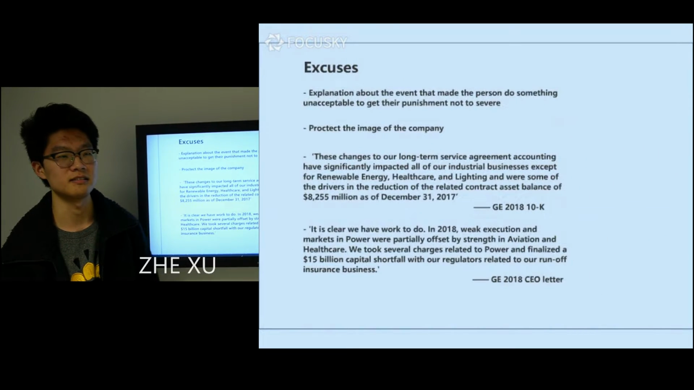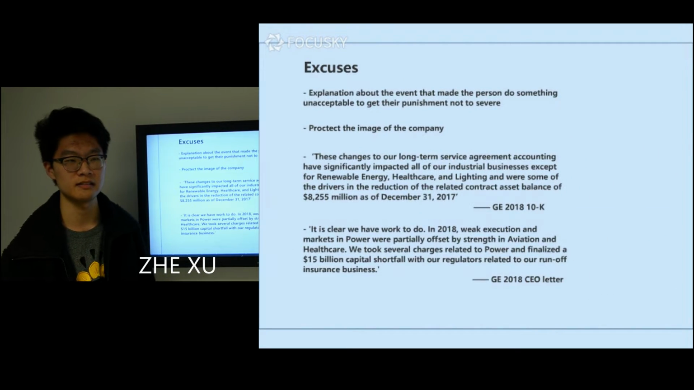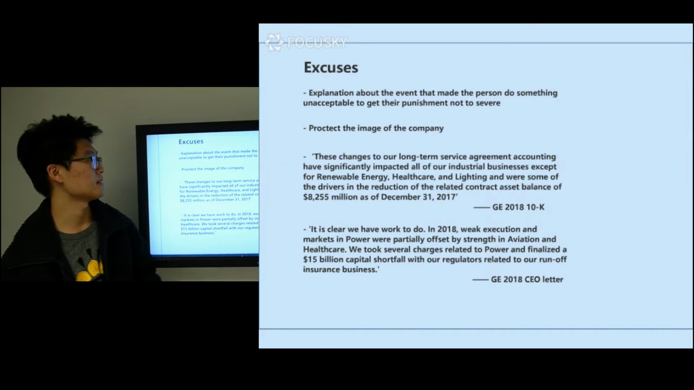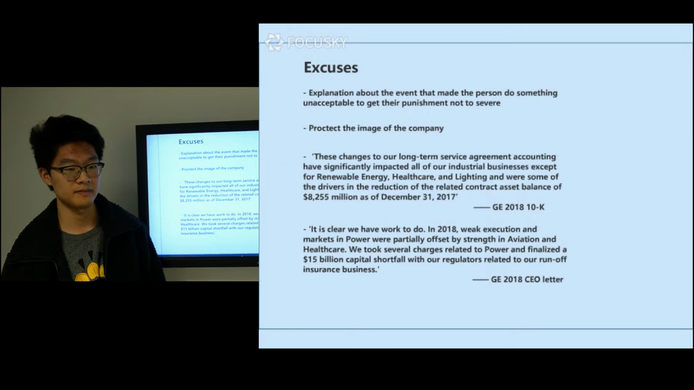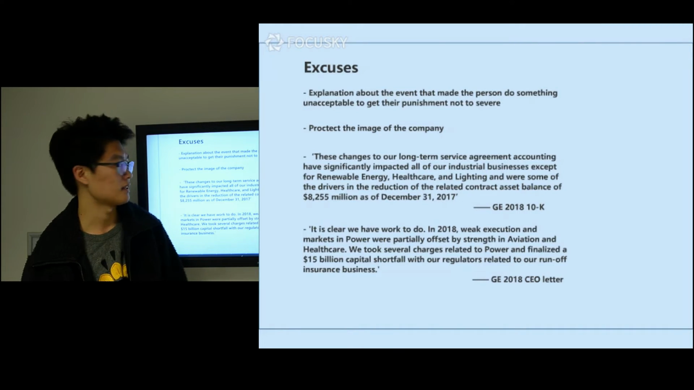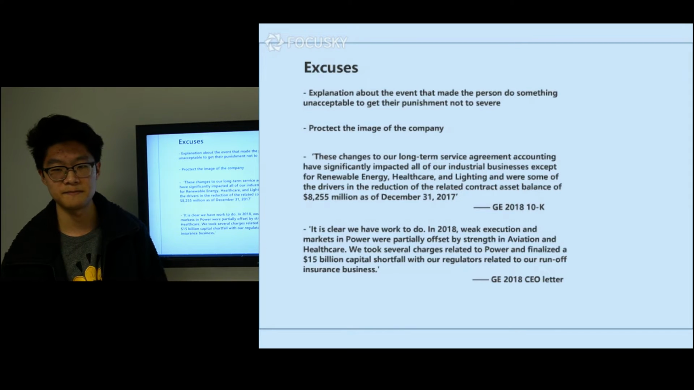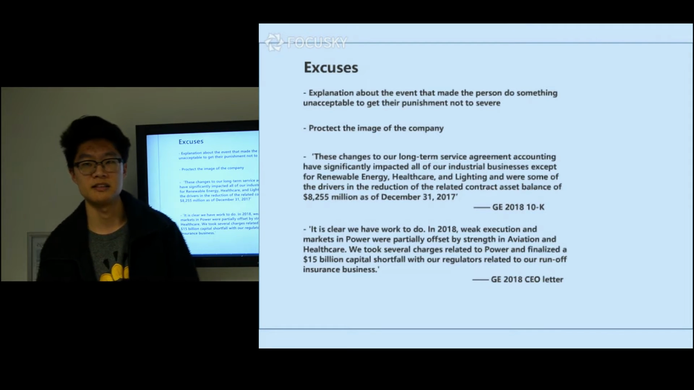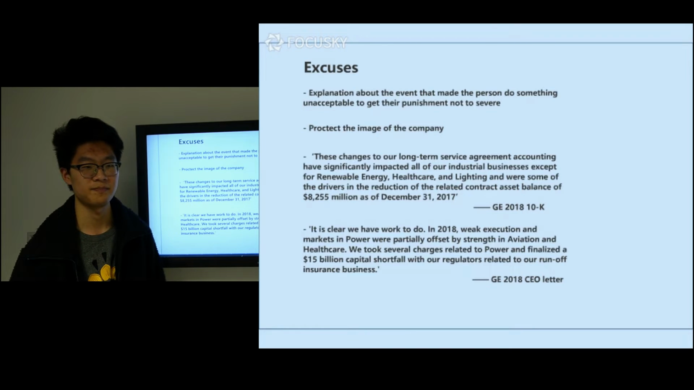The last two techniques I introduced are excuses and self-promotion. Excuses is an explanation of the event that made a person do something unacceptable, to get a punishment that is not too severe, and also to protect the image of the company. In our daily life, we also make excuses to justify our behavior, and the company does as well.